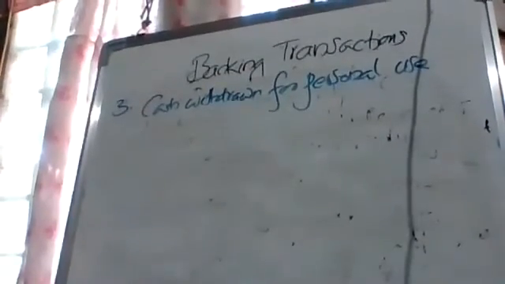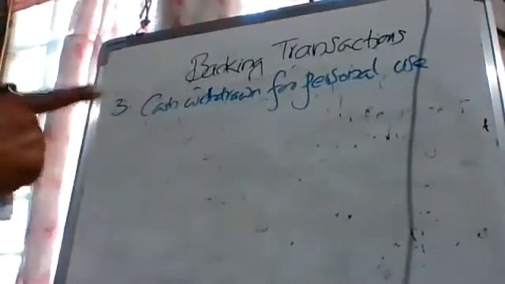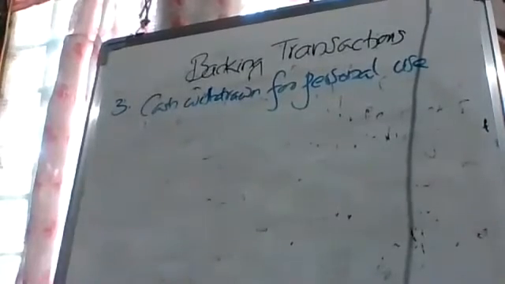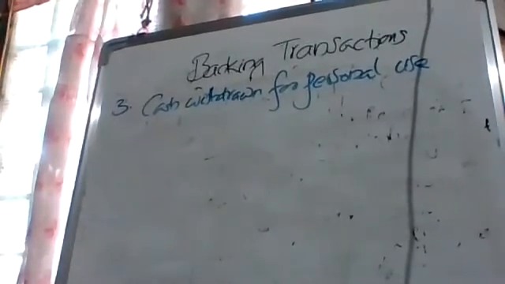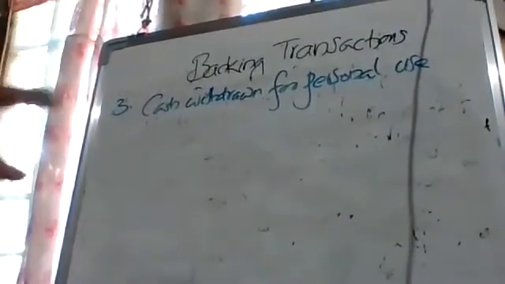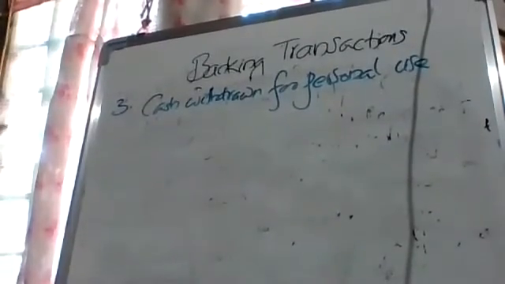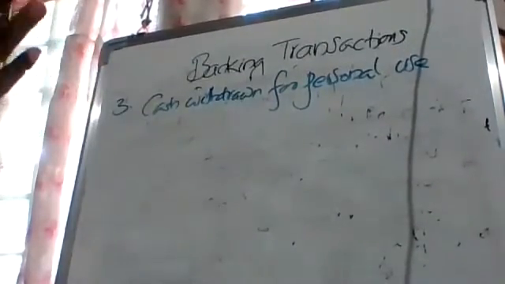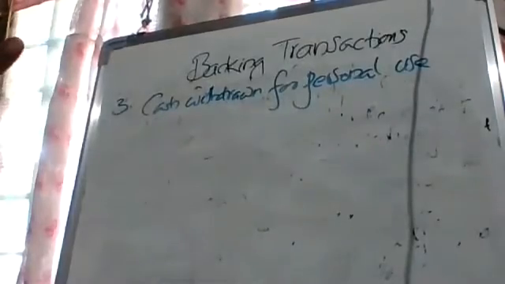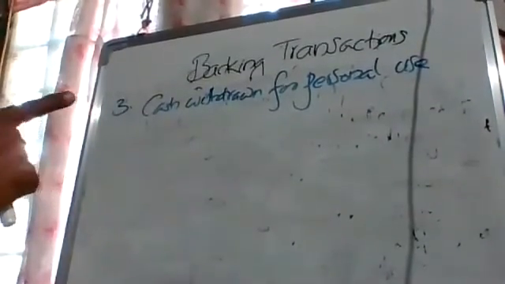When cash is withdrawn for personal use, cash is not coming to the business, cash is coming into the hands of the owner. The owner is withdrawing money for his personal purpose. For what purpose, we don't want to engage. He will not give the money to the business. He will take it and use it according to his will, not for the business. Maybe for buying a car, or a building, or paying school fee, or hospital expense. That we don't want to bother about.